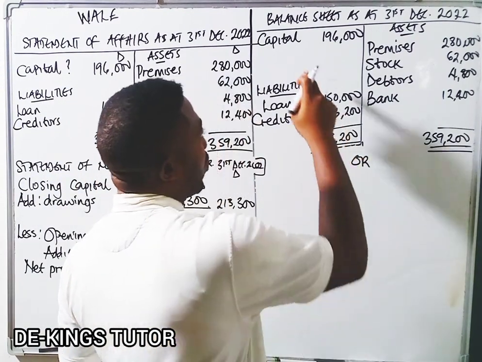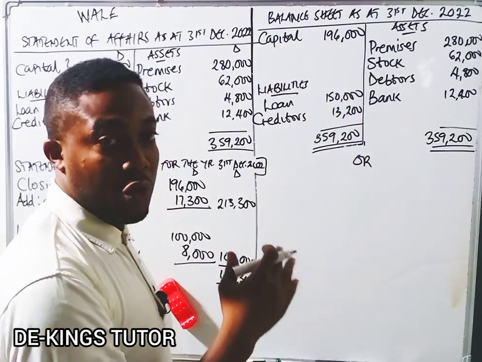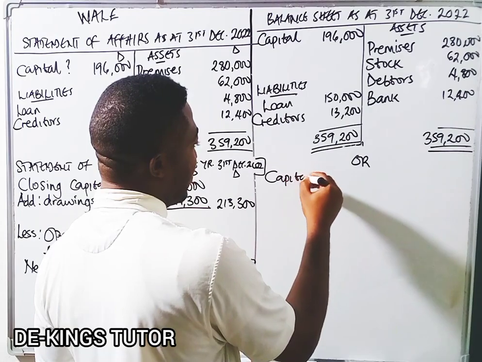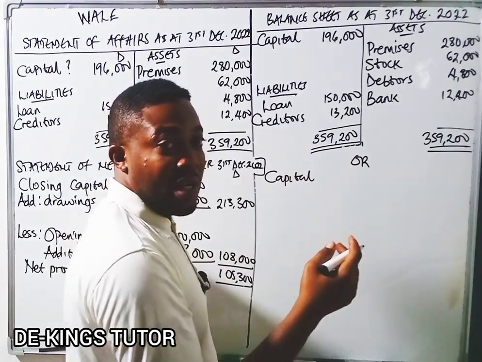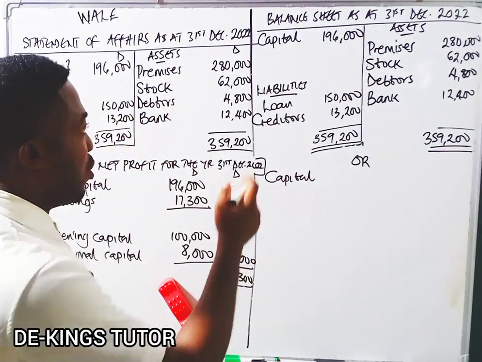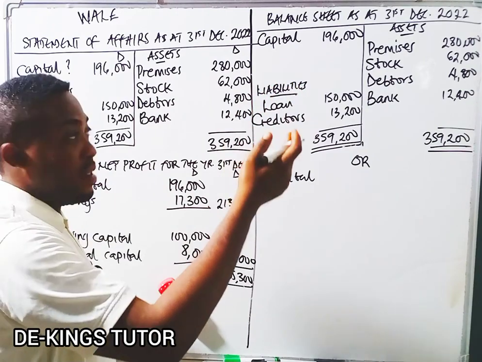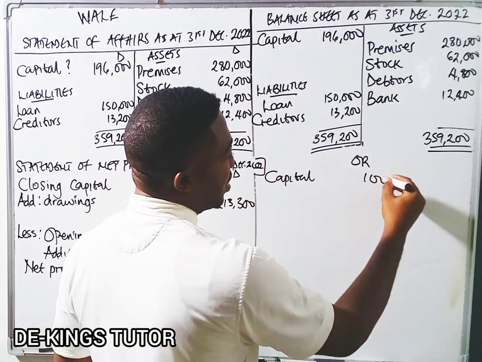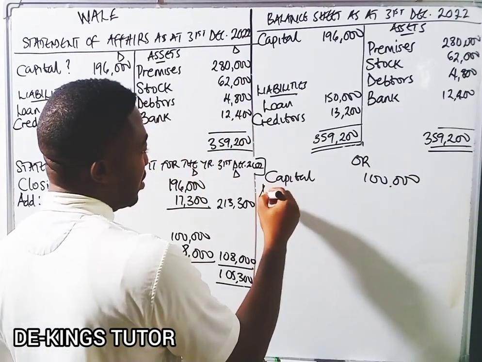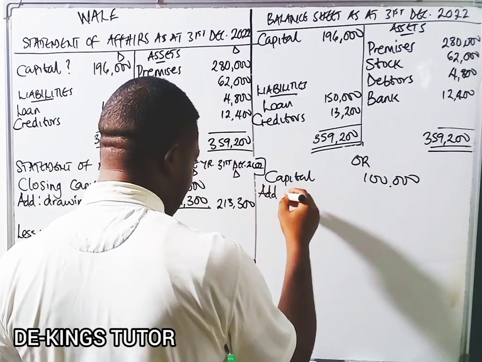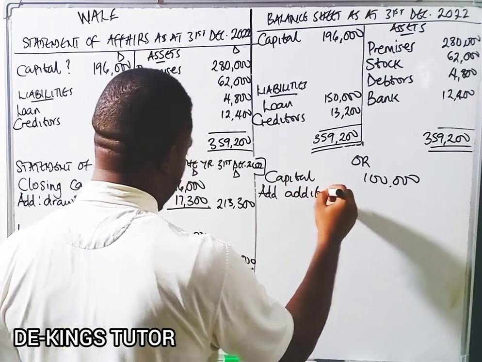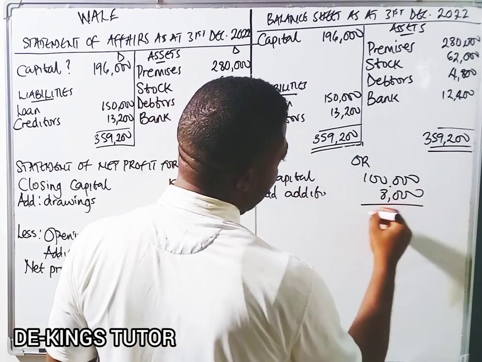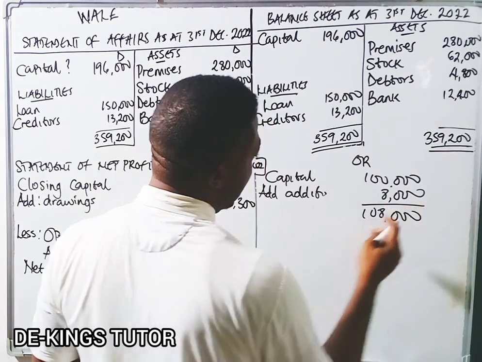Now, if you're confused about how we got this and you want to do it the normal way, let me show you: capital plus net profit. What it means is that we're not going to use the closing capital, but the opening capital, which is 100,000. And because they said additional capital was added, which is 8,000, this will give us 108,000.